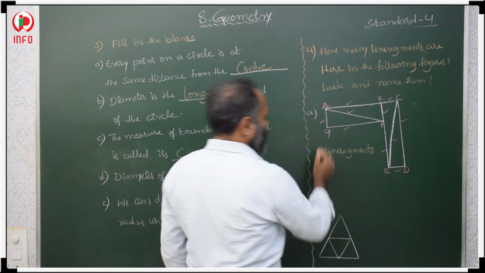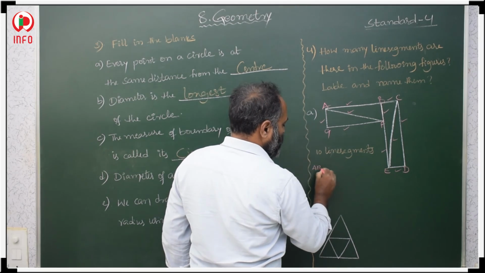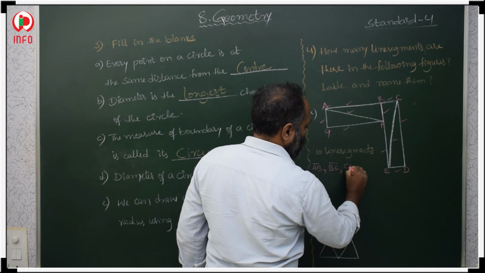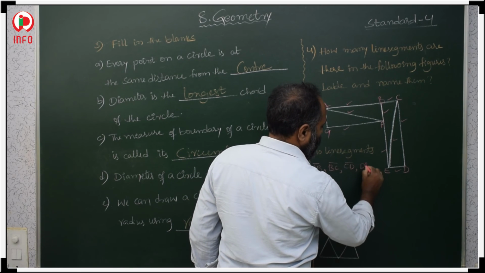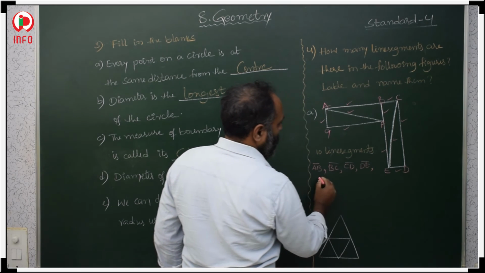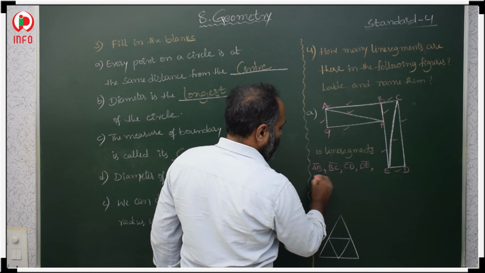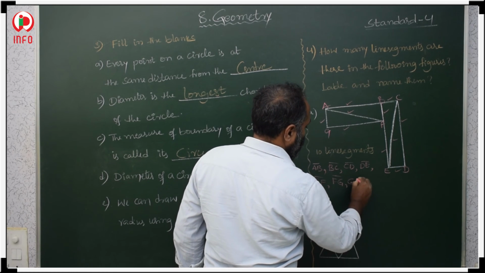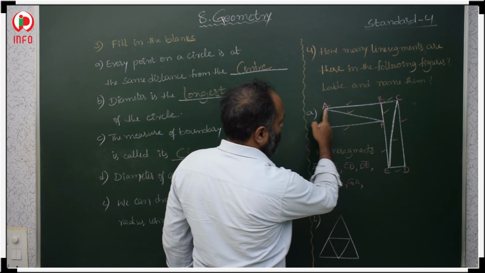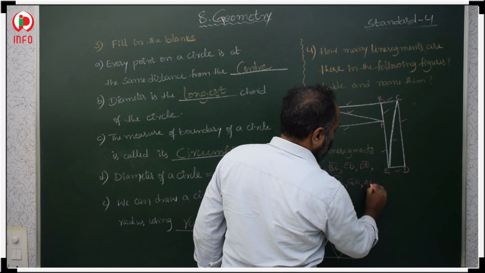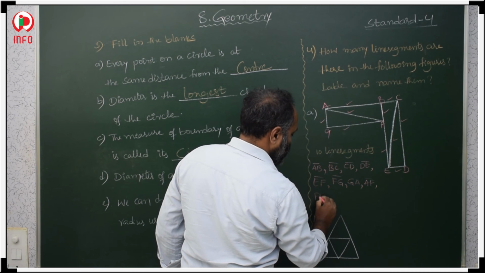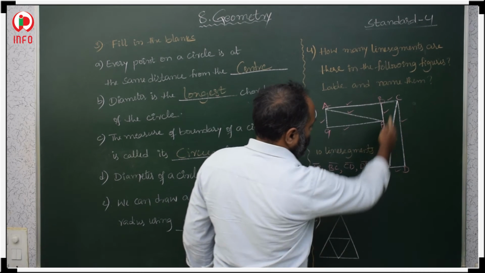So what are the line segments? First line segment is AB, next BC, next CD, next DE, next EF, next FG, next GA, then after that AF, next FB, next CE.